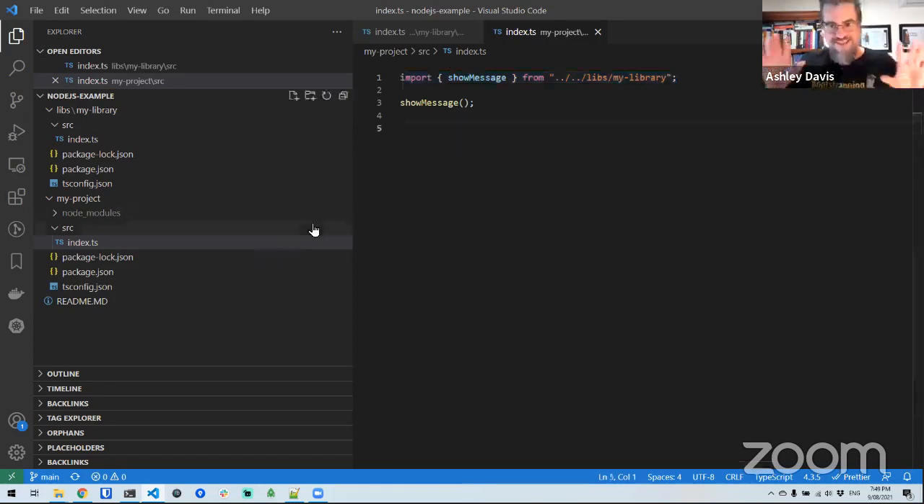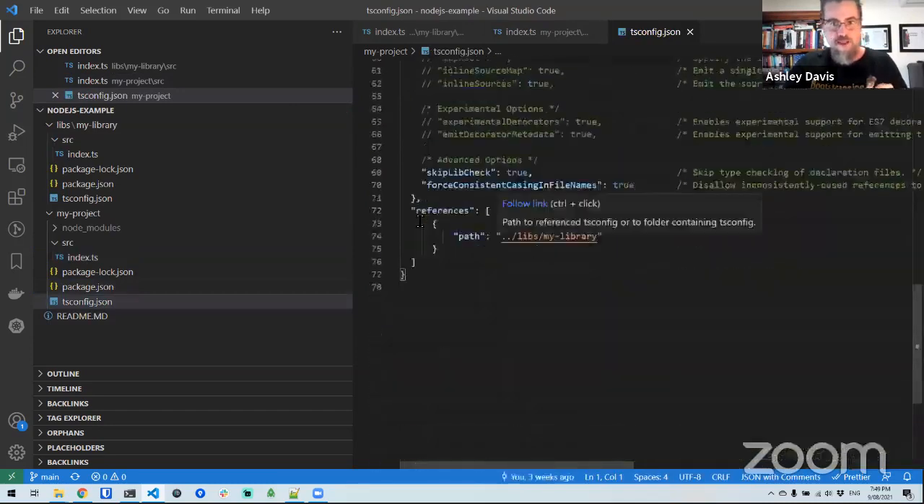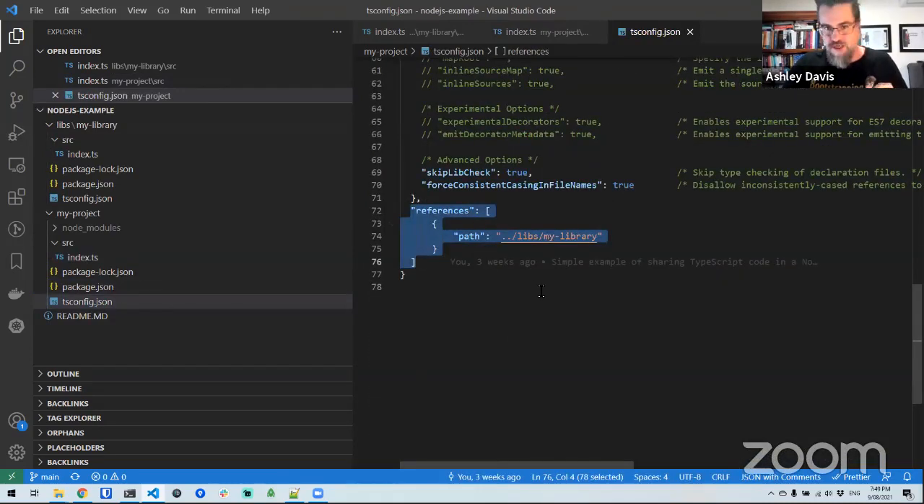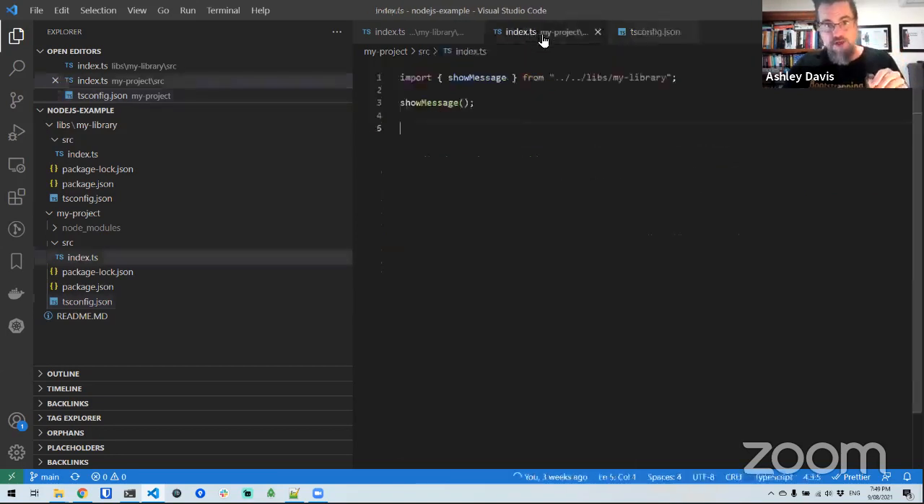Now, the way this fits together, the way this works is because in the tsconfig, if we scroll down to the bottom, we've got this section here called references. And so it's saying, I want to reference this library here. And this is what allows us to reference some TypeScript code outside of our root directory. So you can see here that it's going outside the root directory and into the library.